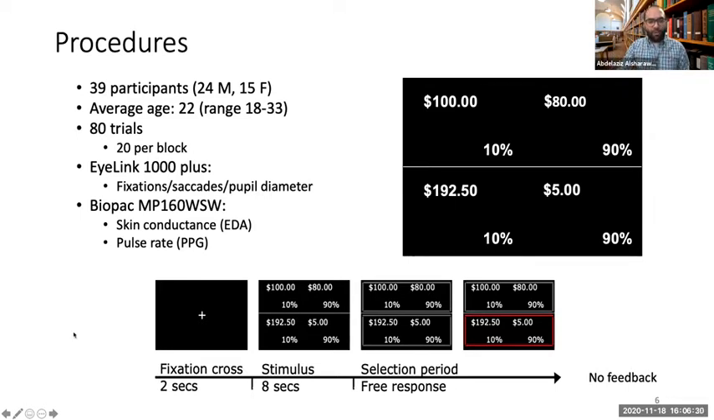And here is how a round progressed. We start off with a 2-second fixation cross. This is where we measure arousal, and all the arousal results that I'm presenting today are measured during these 2 seconds.